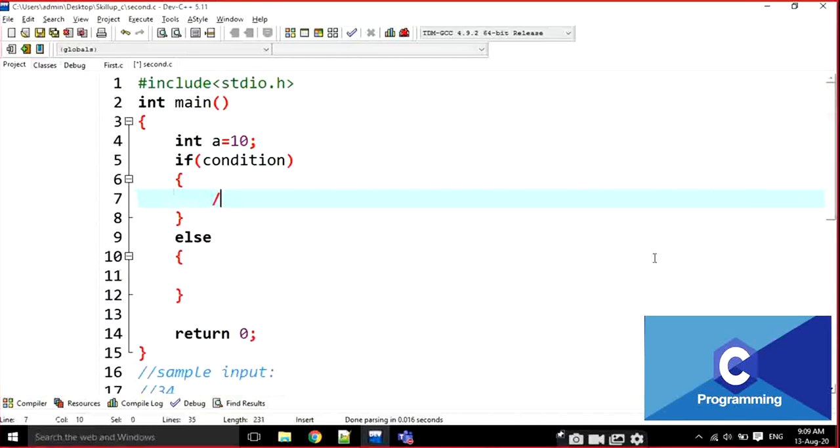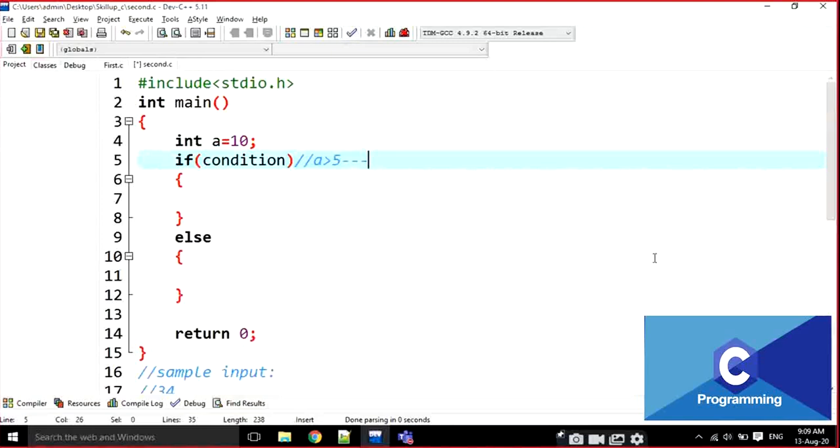What is a condition? For example, I am writing here a is greater than 5. If I am putting this value in the condition, or for example, if I am going to print a is greater than 5, what is the output of this one? What is the output of a is greater than 5? 1, sir, true. Every time the value is 1. The value is 1 here.